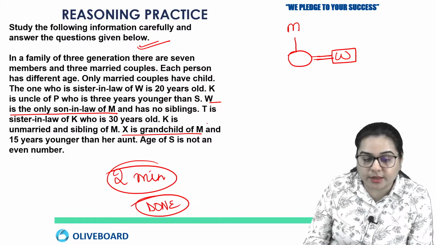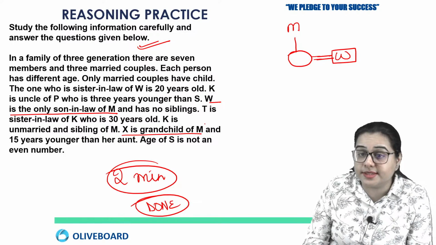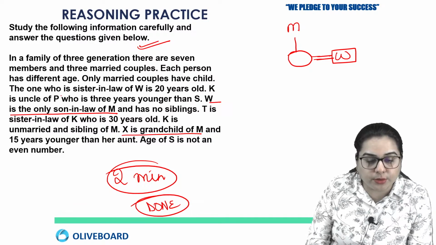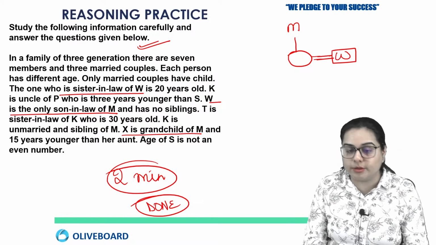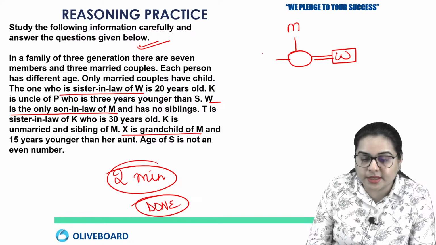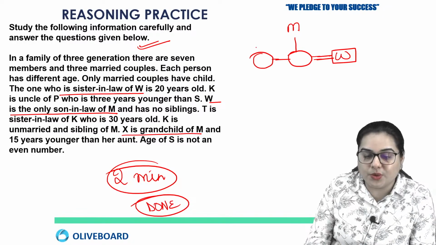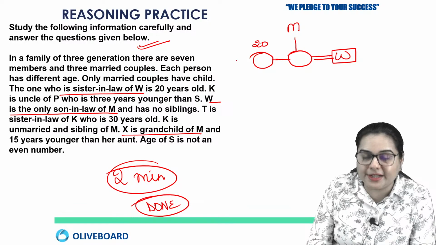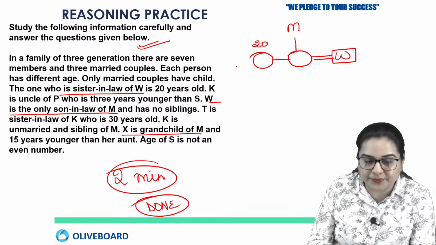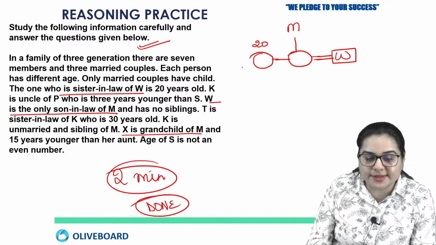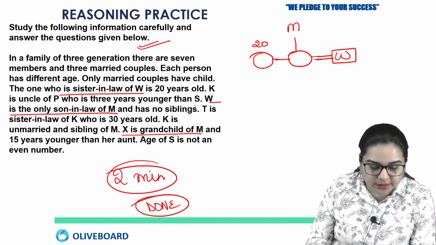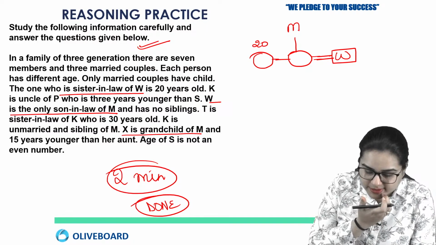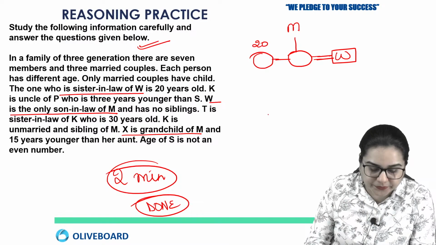About M and W, he says one more thing. W has no siblings. That's completely fine. Any other information? The one who is sister-in-law of W. Now W has no siblings, and sister-in-law of W means sister of the wife of W, who is 20 years of age. So the one who is sister-in-law of W is 20 years old. Okay, so this we have made. Any other thing that we can do here?